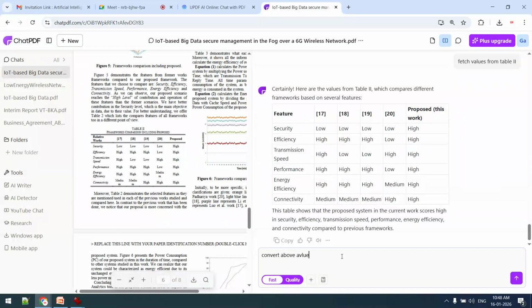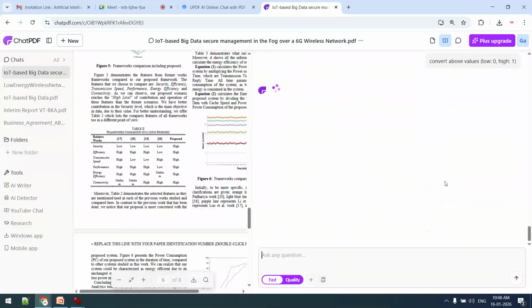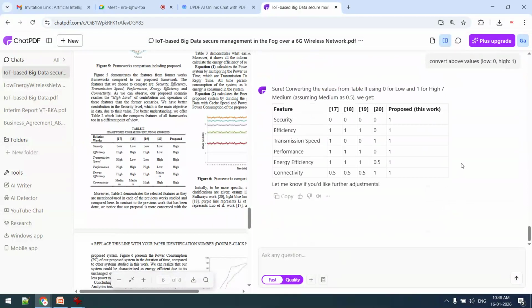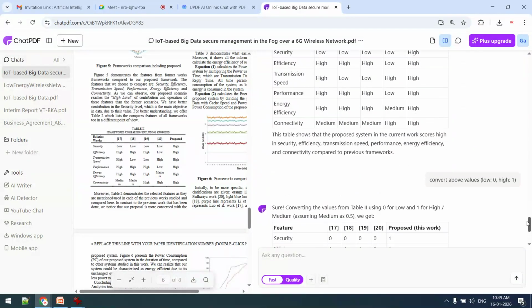Convert above values, low to 0, high to 1. Now you can see that this data set is changed. So now we are prompting at the advanced level.